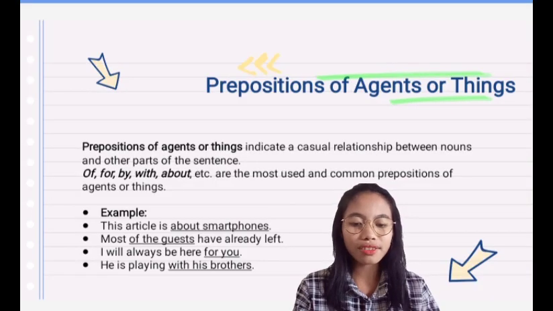Preposition of against or things. Prepositions of against or things indicate a causal relationship between nouns and other parts of the sentence. Of, for, by, with, about, and so on are the most used and common prepositions of against or things. For example, number 1, this article is about smartphones. Number 2, most of the guests have already left. Number 3, I will always be here for you. Number 4, he is playing with his brothers.